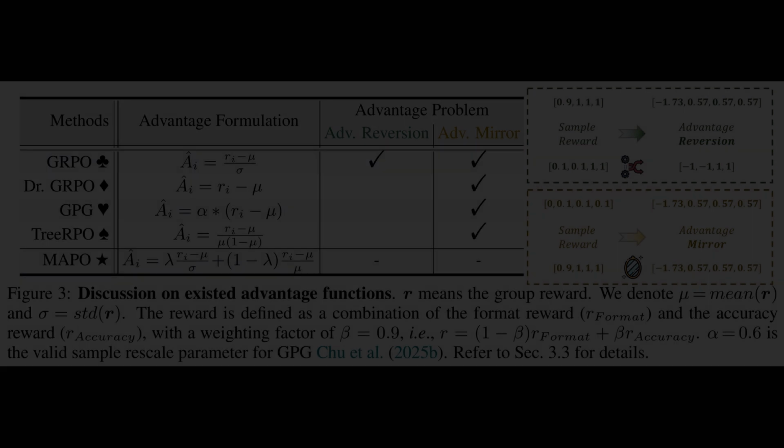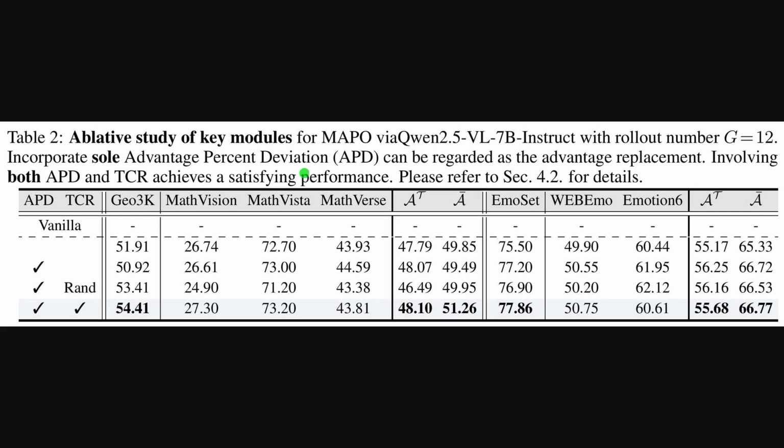So Table 2 reports an ablation that tests the two pieces of the method across math and emotion benchmarks. Advantage percent deviation means using deviation over the mean for high certainty groups, while trajectory certainty reweight shifts weight based on success ratio. With both enabled, GO3K reaches 54.41%. On the emotion side, emo set peaks at 77.86%. The math average reaches 51.26%. The emotion average reaches 66.77%, which shows the combo consistently wins.